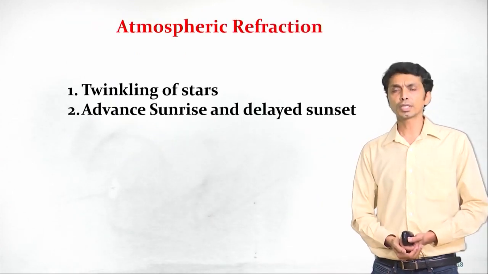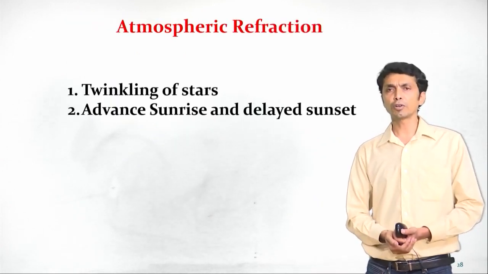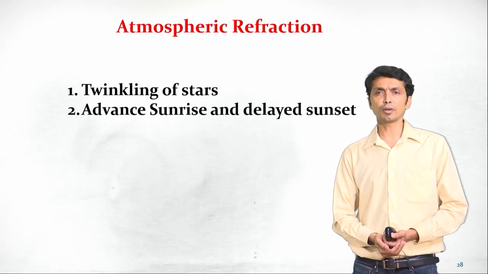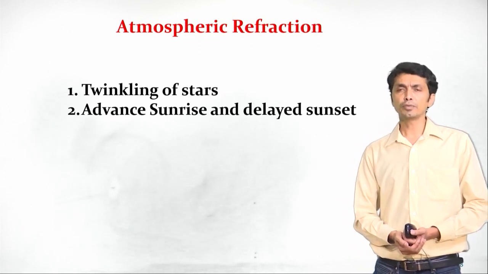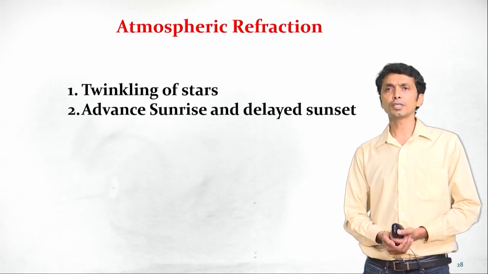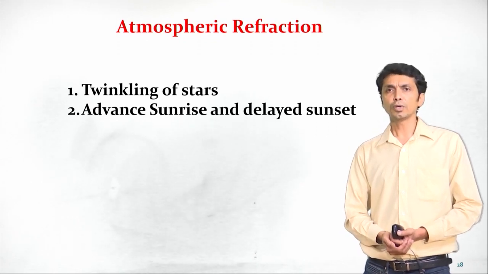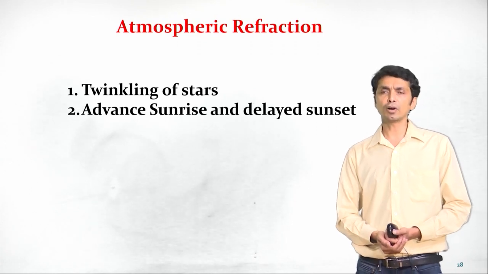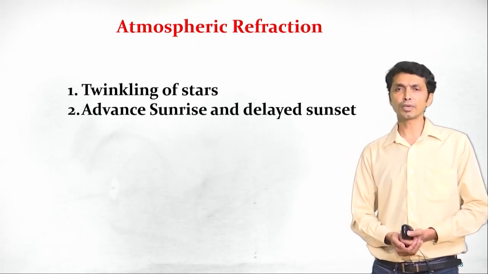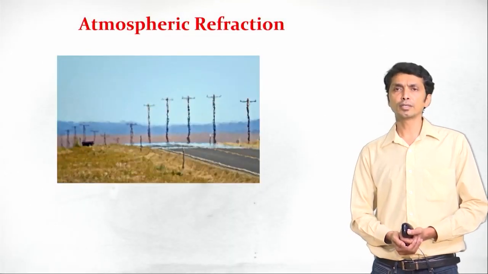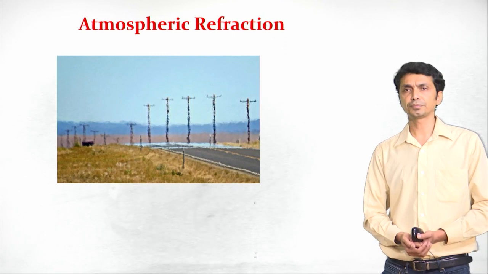So not just in our local environment, refraction can also be seen in celestial phenomena, between Earth and its planets and stars. We see refraction. The twinkling of stars, advanced sunrise and delayed sunset are all examples of atmospheric refraction. Let us try to learn atmospheric refraction.